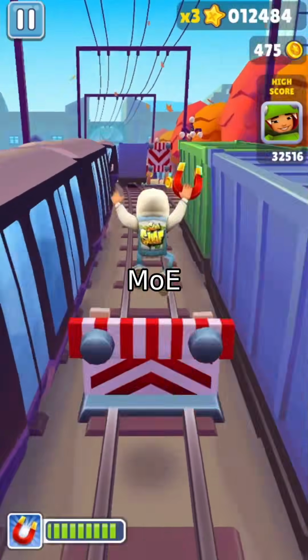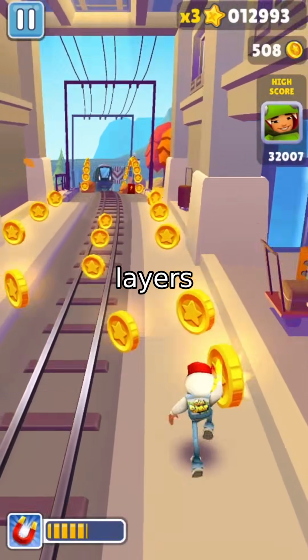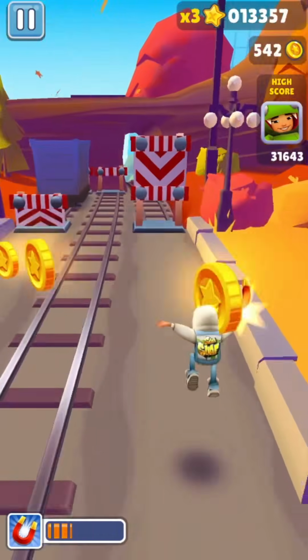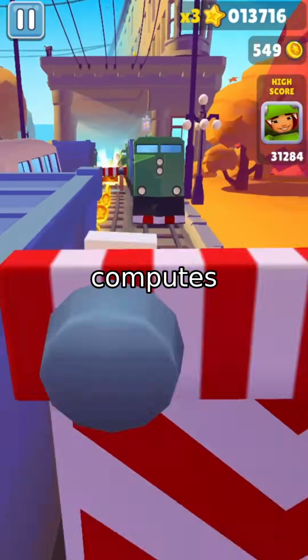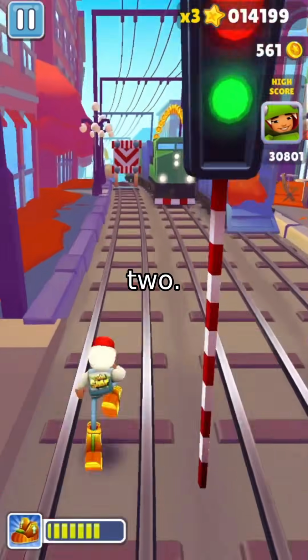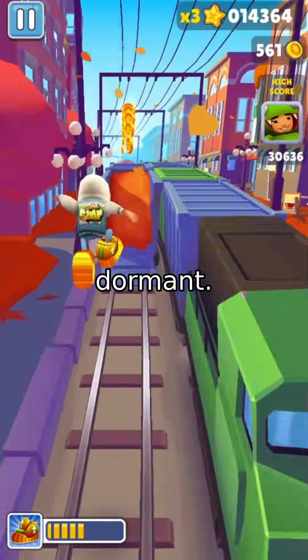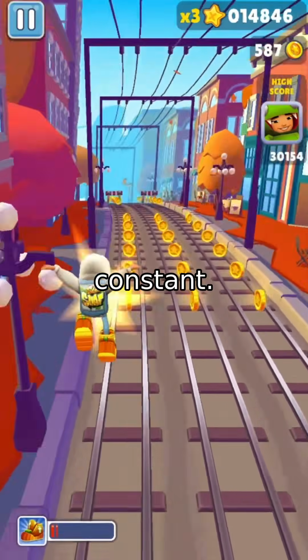At its core, an MoE model doesn't activate every weight for every token. Instead, it splits the feed-forward layers into discrete expert subnetworks. When a token passes through, a lightweight router network evaluates its hidden state, computes logits for each expert, and routes the activation to only the top K, usually 2. Everything else stays completely dormant. That's how you scale to hundreds of billions of parameters, while keeping compute per token roughly constant.